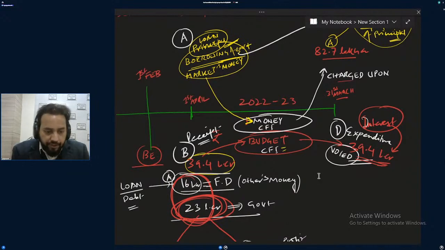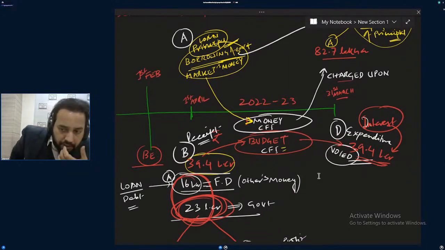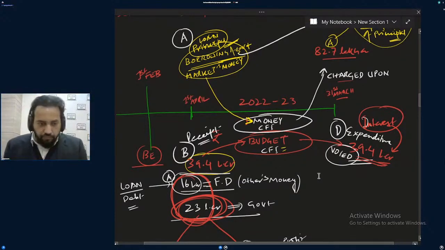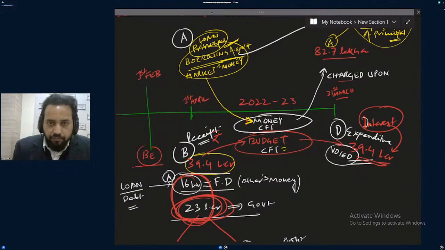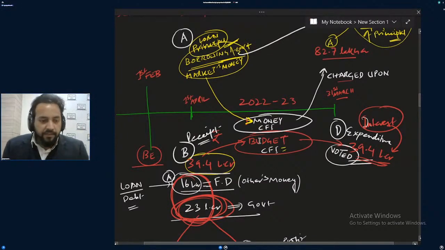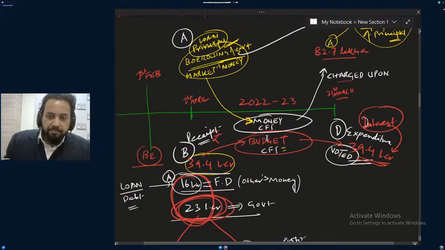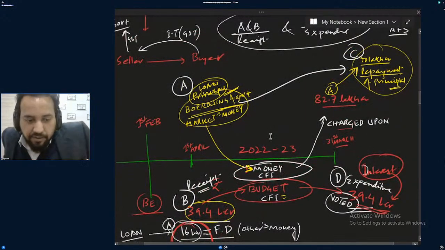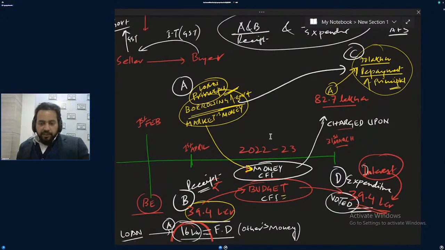But the government will present overall things in its annual financial statement.